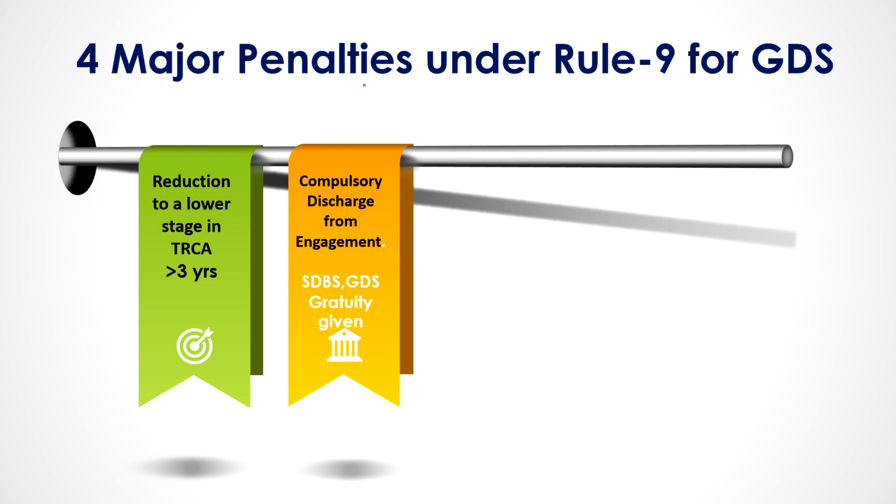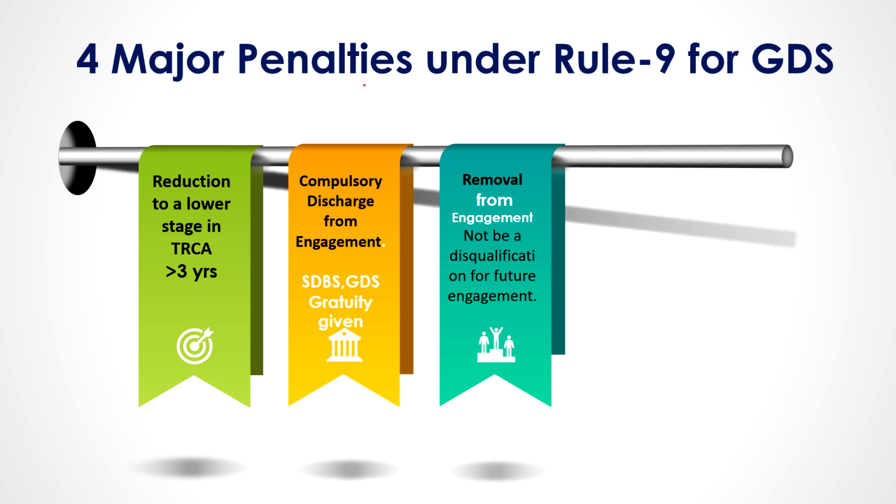And the second major penalty is compulsory discharge from engagement. That means we will give compulsory retirement like that. In such a case, he will be compulsorily retired and discharged from engagement, and SDBS GDS gratuity will be given, and there won't be any cutting. Okay, whatever is eligible, up to that proportionate amount, he will be given.